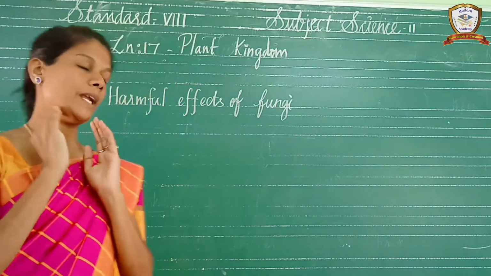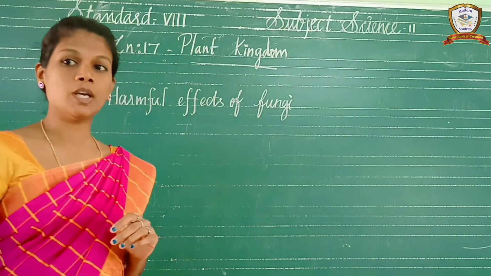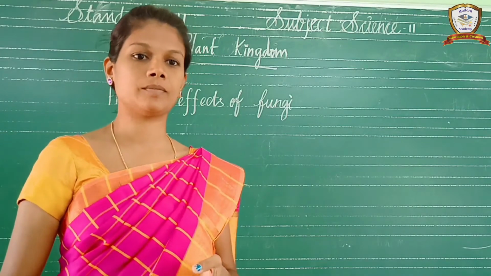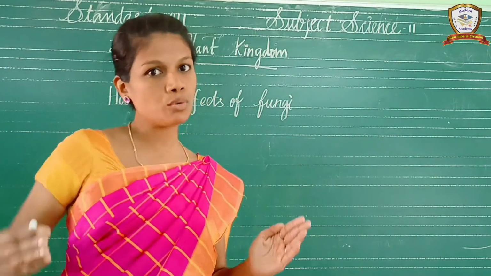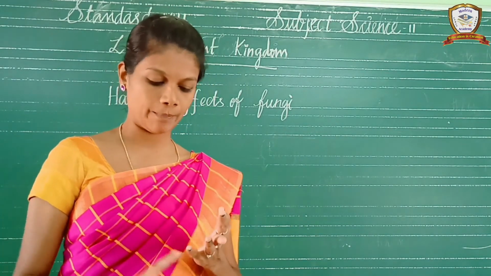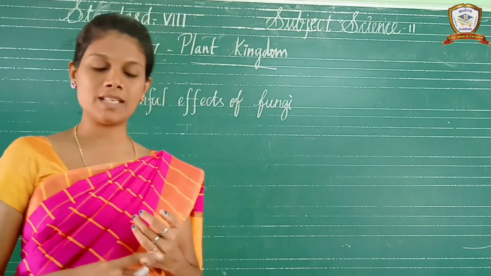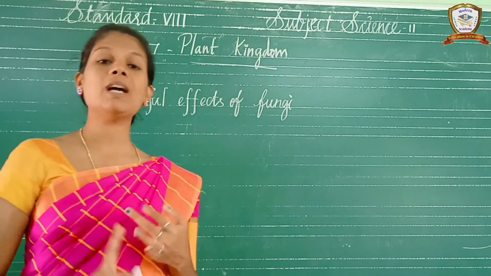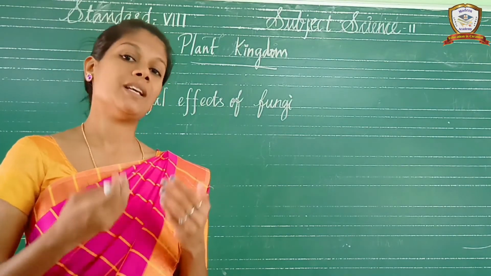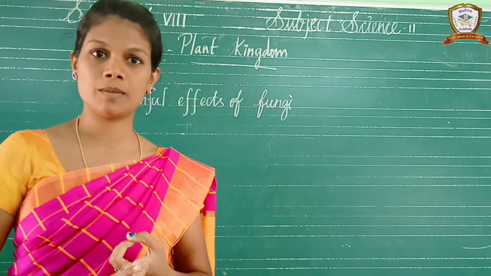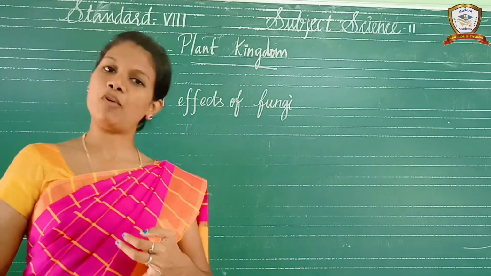So mainly two kingdoms are there. Yesterday itself I told you. What are the two kingdoms? Plant kingdom and animal kingdom. In this lesson we discuss the plant kingdom only. Thallophyta, Bryophyta, Pteridophyta, Gymnosperms, Angiosperms. Totally it is divided into two types, phanerogams and cryptogams, flowering plants and non-flowering plants.